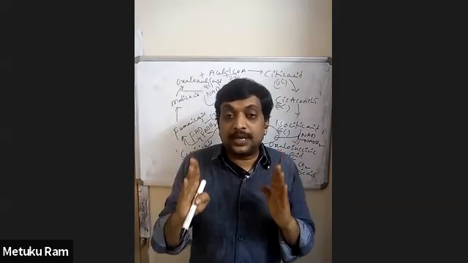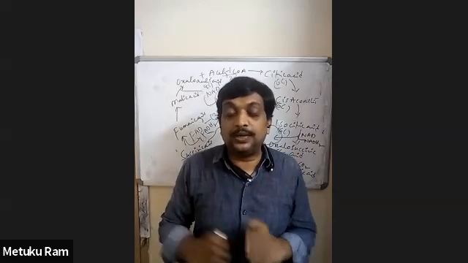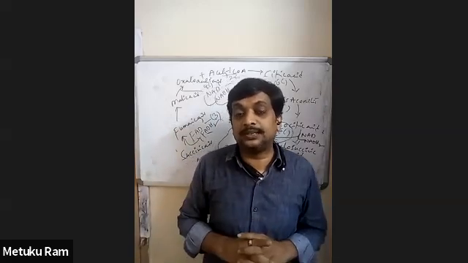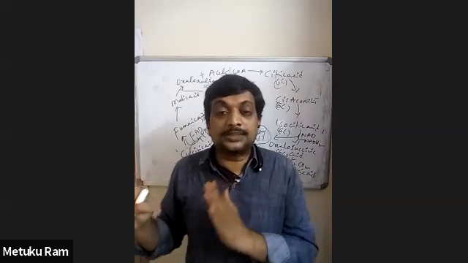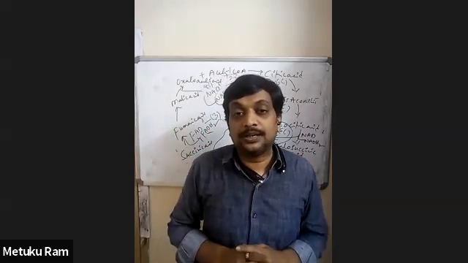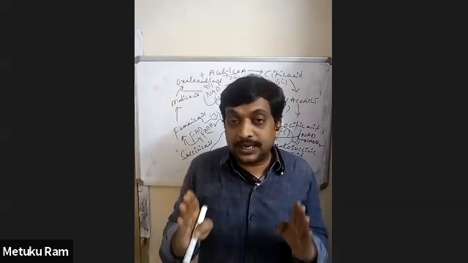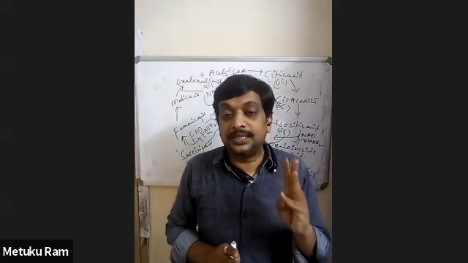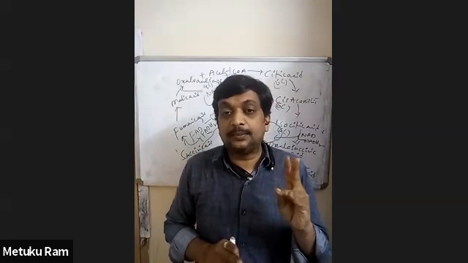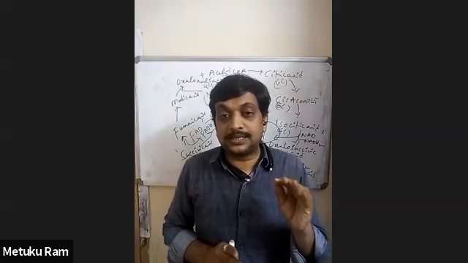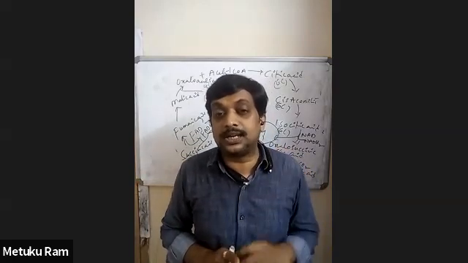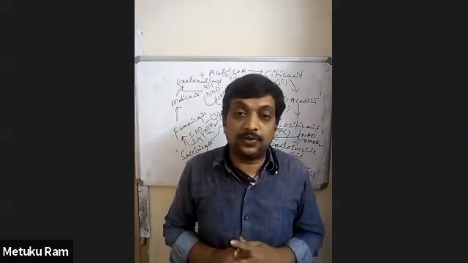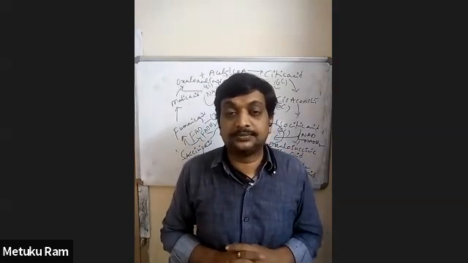Now, how many dicarboxylic acids are going to form during this Krebs cycle? One more question like this. The dicarboxylic acids which form during the citric acid cycle are succinic acid, fumaric acid, malic acid, and oxaloacetic acid. The number of dicarboxylic acids is 4.